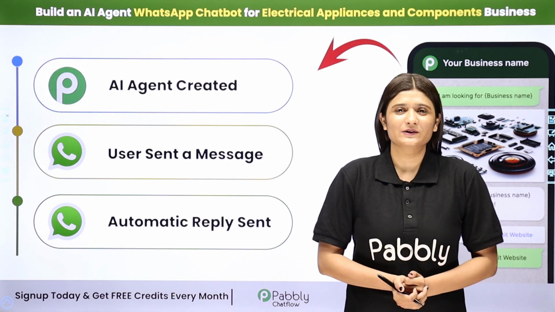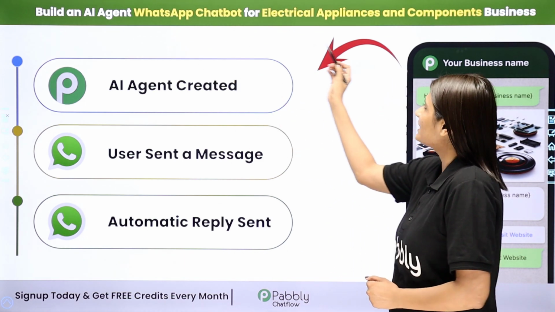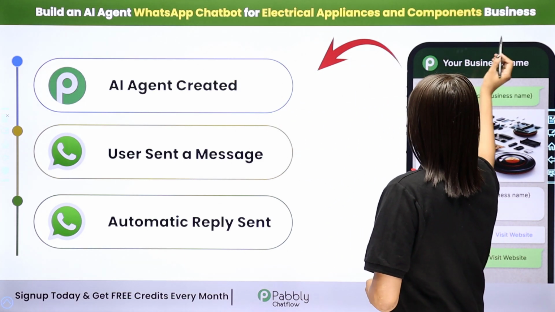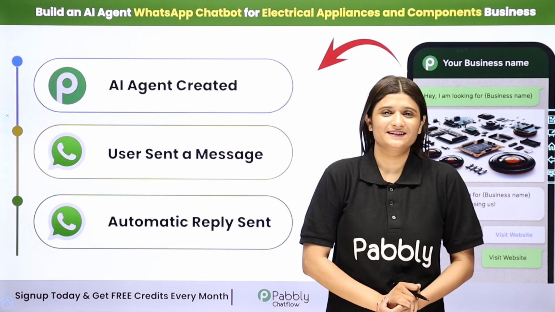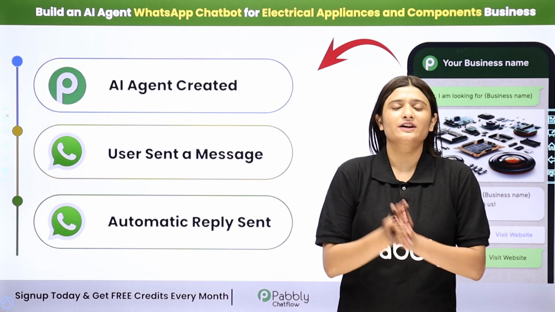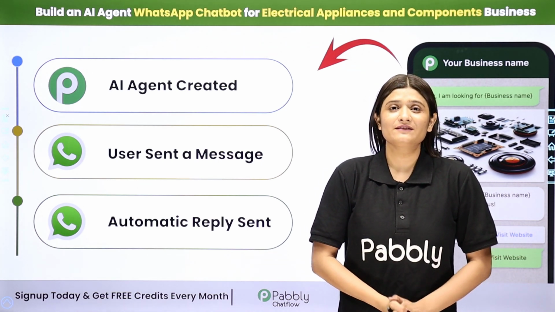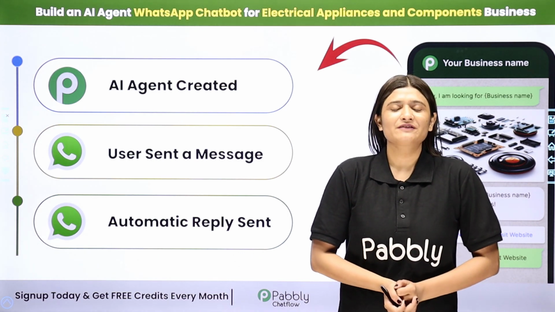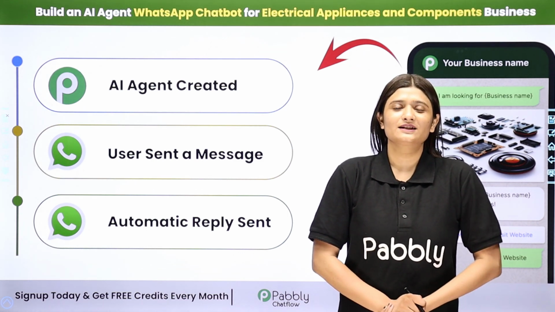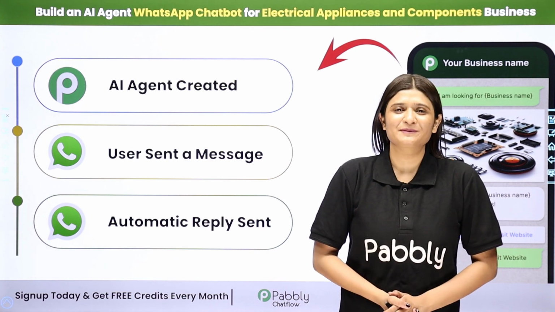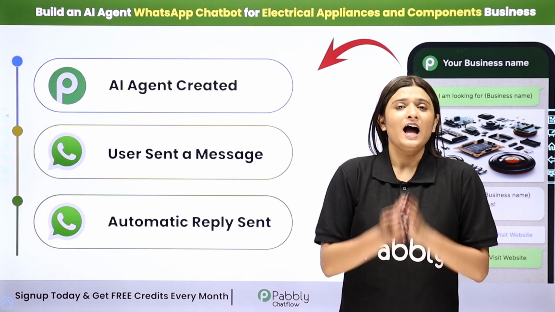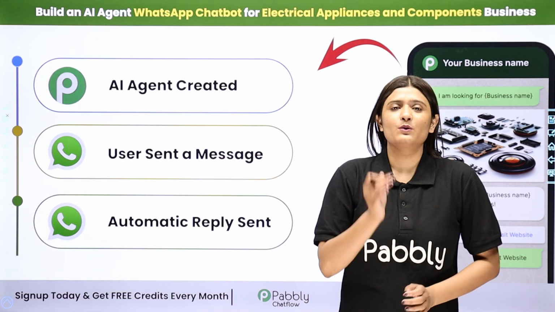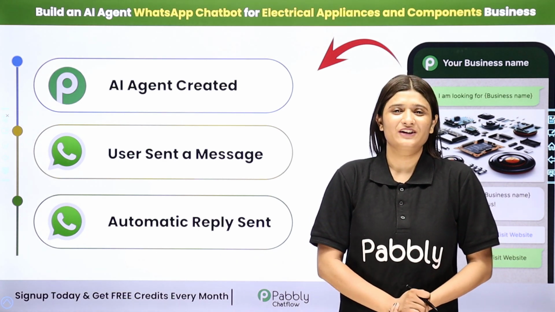In this video, we are going to learn how to build an AI agent WhatsApp chatbot for electrical appliances and components business. So let's suppose I'm running an electric appliances business and I'm receiving many queries on my WhatsApp. I was manually replying to all of the queries and this was consuming a lot of my time, so I'm completely going to automate this process. And to do this automation, I'm going to create a WhatsApp chatbot with the help of Pabbly Chatflow.